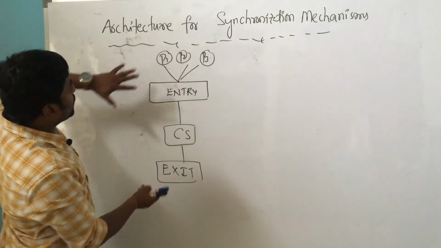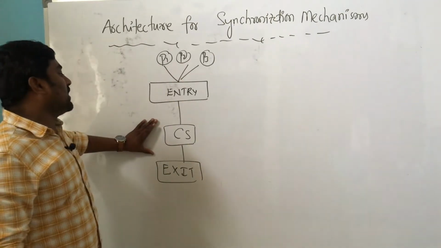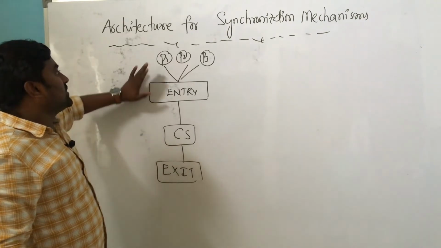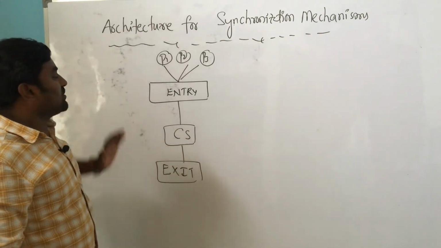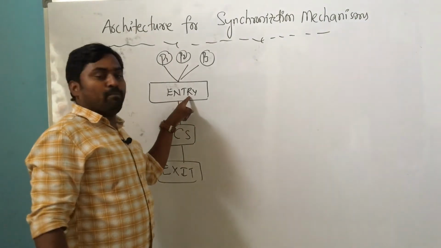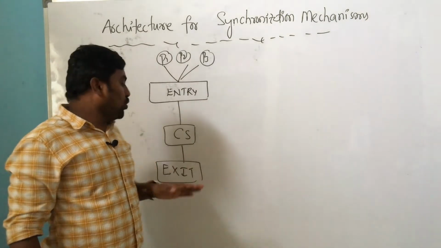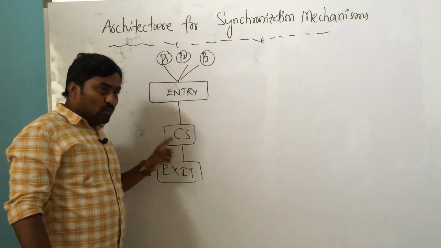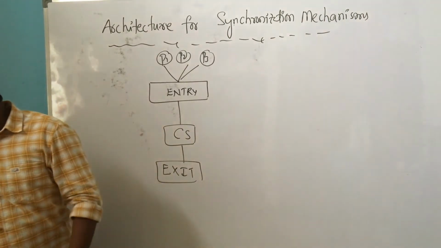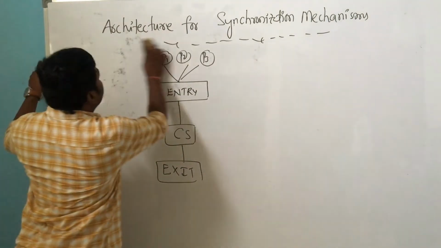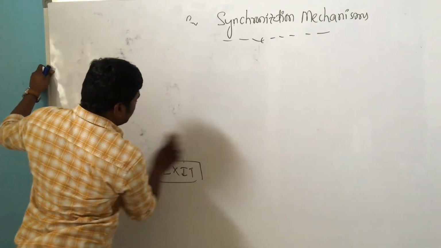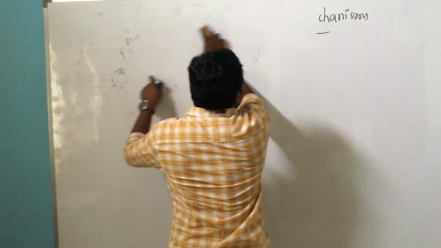Please copy, I am giving the requirements for synchronization mechanisms. What is the essential thing you understand? An entry section should be there for the critical section, and an exit section. In the entry section, many processes can compete to use the critical section, but you should impose some kind of conditions in the entry section to allow only one process to use the critical section. Copy this, what I told you.